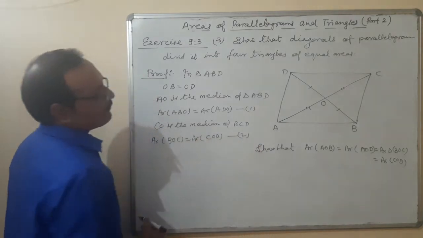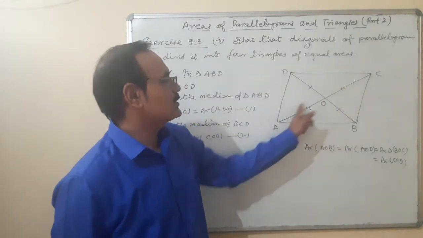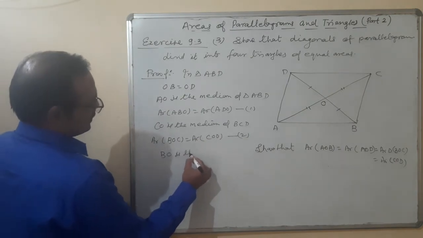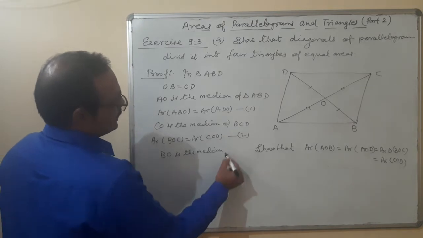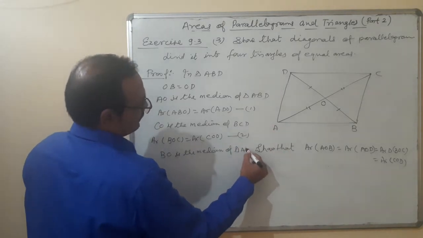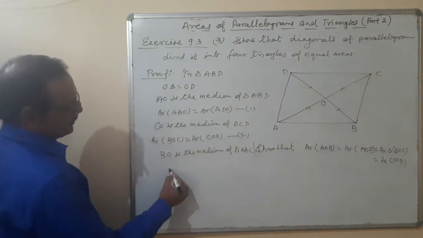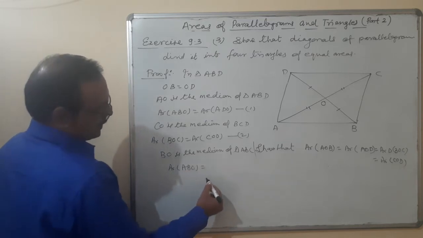Number 2. Okay. In triangle ABC, BO is the median of ABC. If BO is the median of triangle ABC, that means area of ABO is equal to area of BCO.